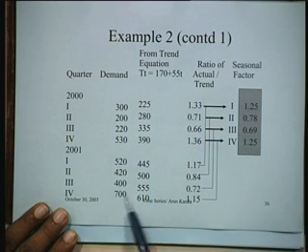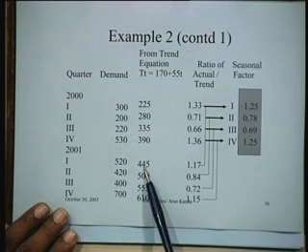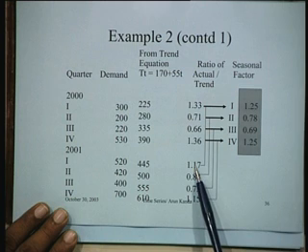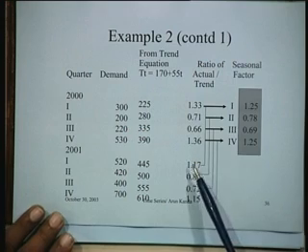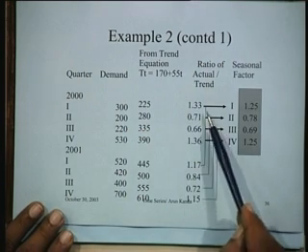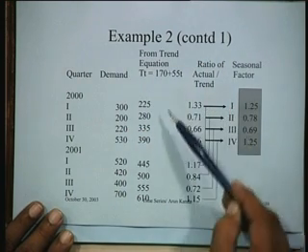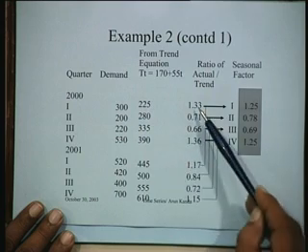When you do this analysis for the second year, this will be 520 by 445, which is 1.17, then 0.84, 0.72, 1.15. Now these are different, right? So to calculate the seasonality factor for the 2-year horizon, we take the average of these.